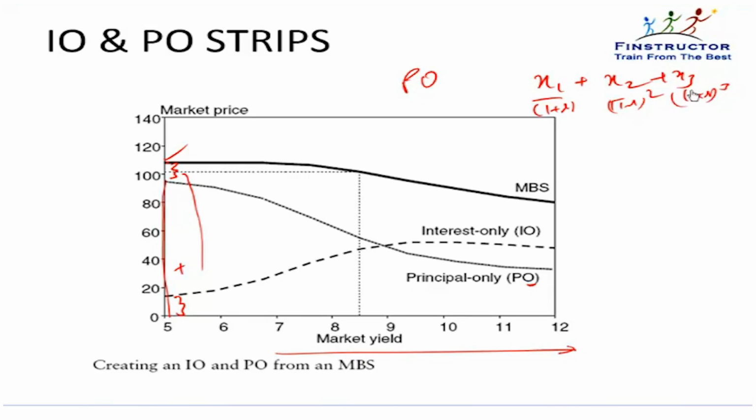Now what happens is interest rates go up. First of all, these X1 will reduce, X2 will reduce, more payment or prepayment, whatever I was expecting will not happen. Repayments will all get delayed. Secondly, my discount rate has also gone up. I will discount these cash flows also at a higher rate. Cash flows have gotten extended and I will discount them also at a higher rate. So as interest rates go up, the value of principal only strips comes down.